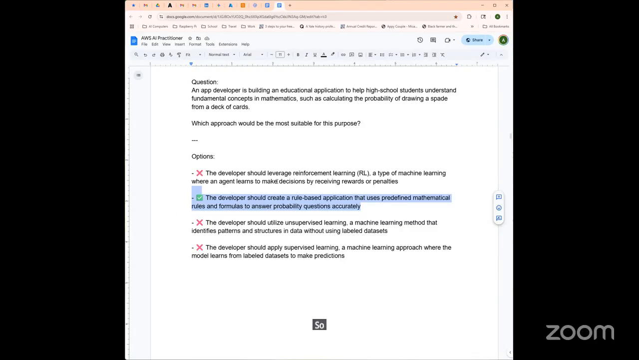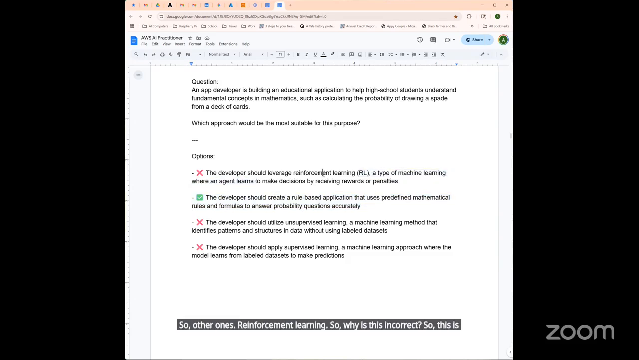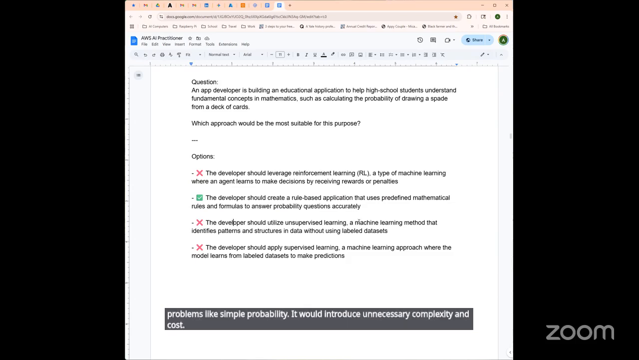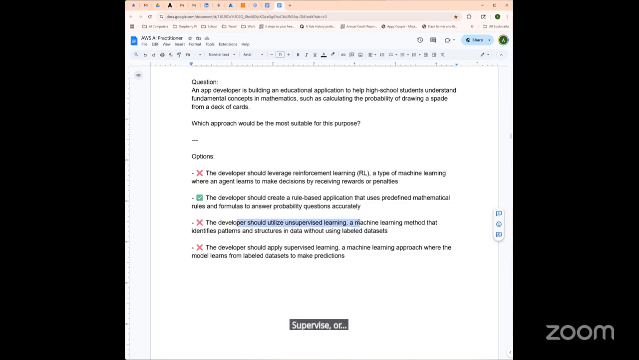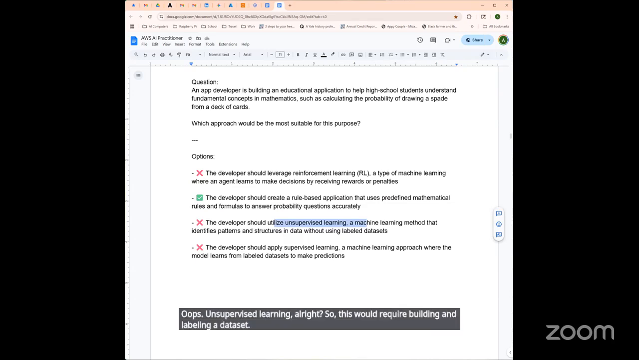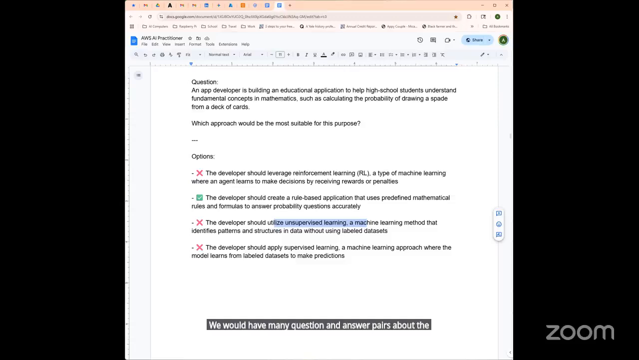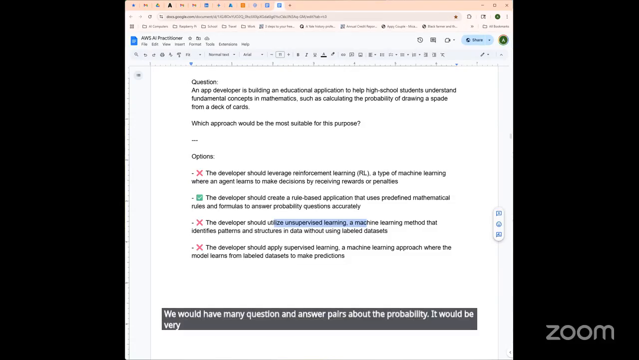So the other ones, reinforcement learning. Why is this incorrect? This is computationally expensive, and it's not suitable for static or rule-based problems like simple probability. It would introduce unnecessary complexity and cost. Unsupervised learning, all right? This would require building and labeling a dataset. It would have many question and answer pairs about the probability. It would be very inefficient, and unnecessary when the correct answer can be calculated directly via logic.